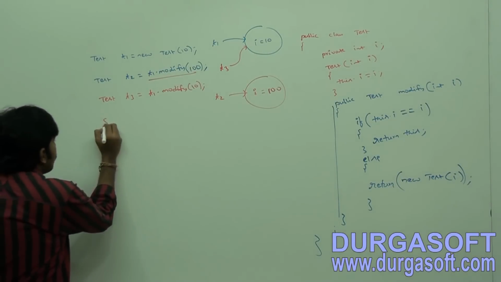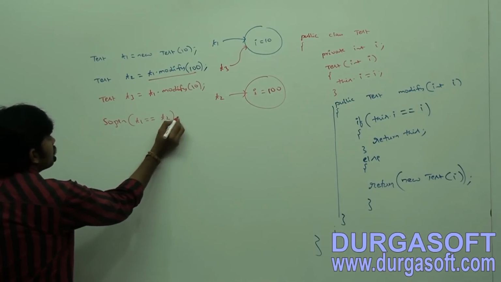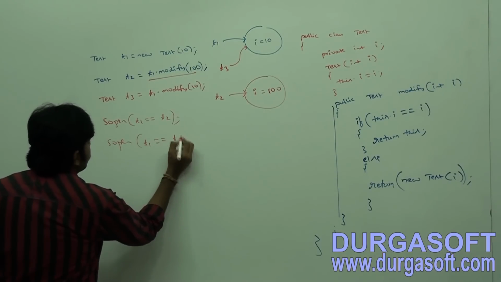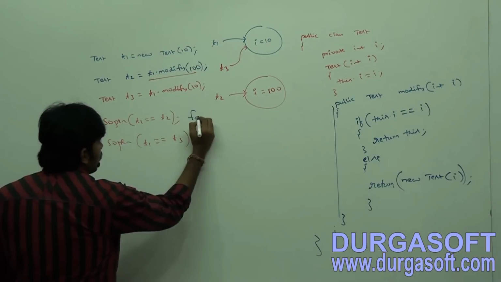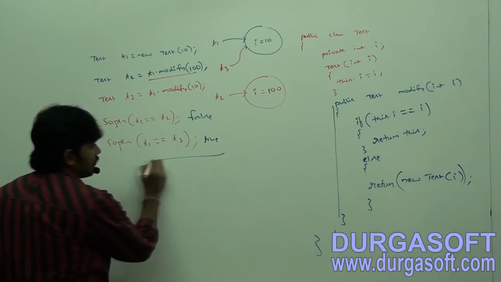Now, System dot out dot println T1 double equal to T2. System dot out dot println T1 double equal to T3. Can you tell what the answer is now? T1 double equal to T2 is false. T1 double equal to T3 is true by default.